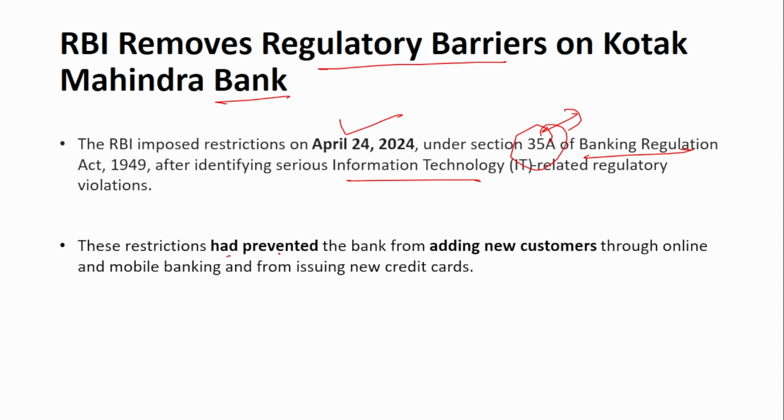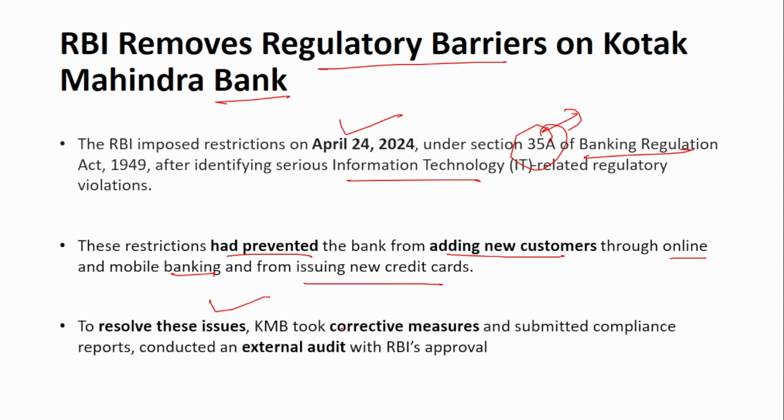These restrictions had prevented the bank from adding new customers through online and mobile banking and from issuing new credit cards. To resolve these issues, KMB, that is Kotak Mahindra Bank, took corrective measures and submitted compliance reports. After that, an external audit was done, and with RBI's approval, this barrier has been removed. It is not like the bank will say, okay, I have complied with all the issues, now remove this restriction. That will not be done. An audit should be done. The external audit was conducted, and only after confirming they had really resolved all the issues was this barrier removed.